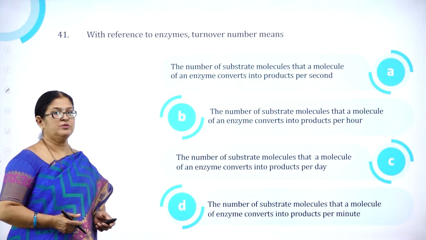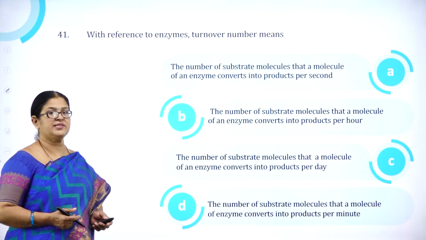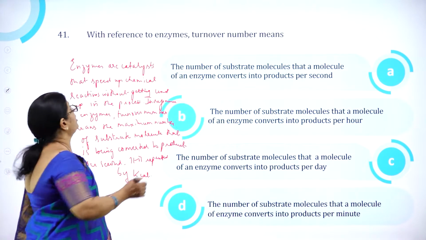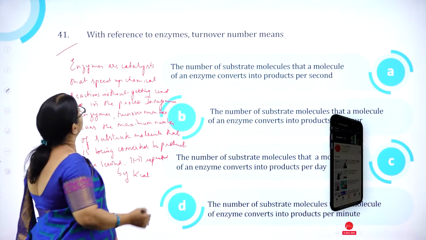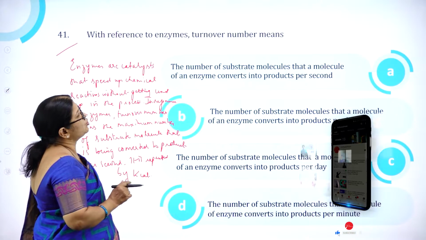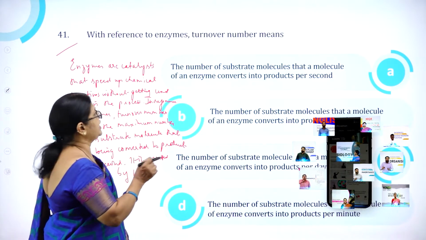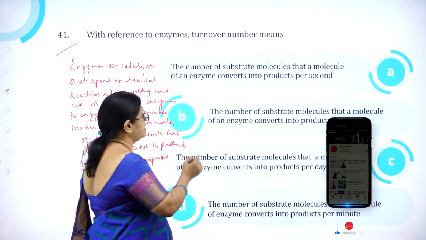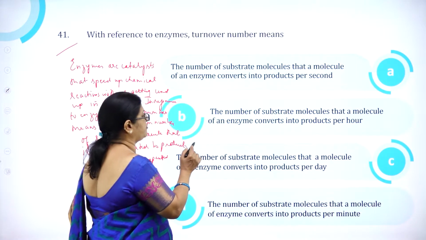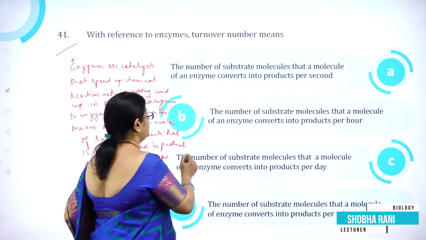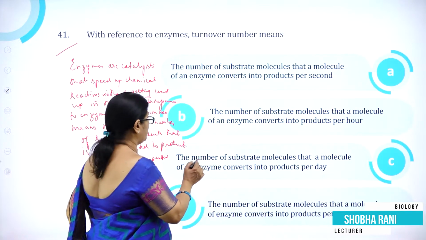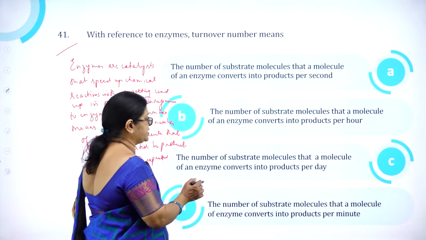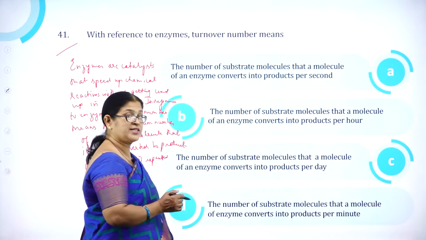So we'll move on to part 3 of this Karnataka CET 2010 biology paper analysis. Moving on to question number 41. With reference to enzymes, turnover number means. Option A, the number of substrate molecules that a molecule of an enzyme converts into products per second. Option B, per hour. Option C, per day. Option D, per minute.